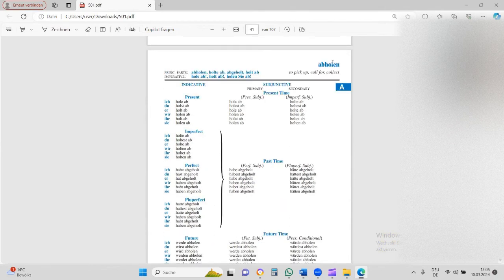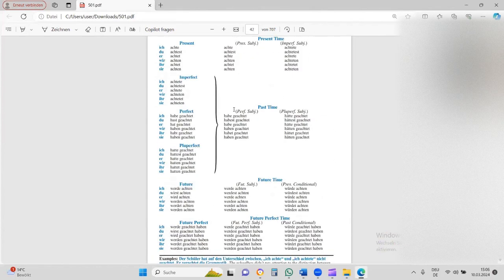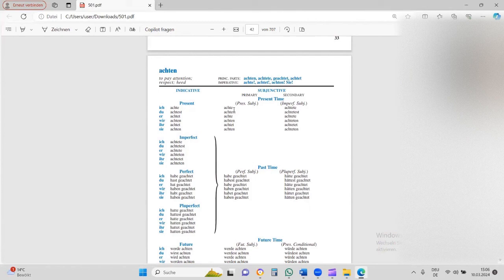So abholen, I can see here the meaning of the verb abholen, and this means to pick up or to collect. And I started conjugating: ich hole ab, du holst ab, er holt ab, wir holen ab. Then I'd make sentences with it. I'm picking up my book: ich hole mein Buch ab. Ich hole meine Schwester ab, I'm picking up my sister. Like that, I learned it. Then I go to the next one: achten. Ich achte, du achtest, er achtet, wir achten, ihr achtet.